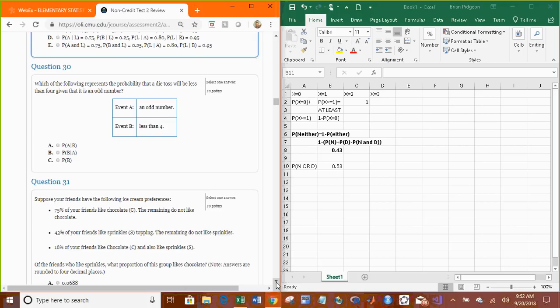Which of the following is the probability that a die toss will be less than 4 given that it is odd? The probability is B given A.